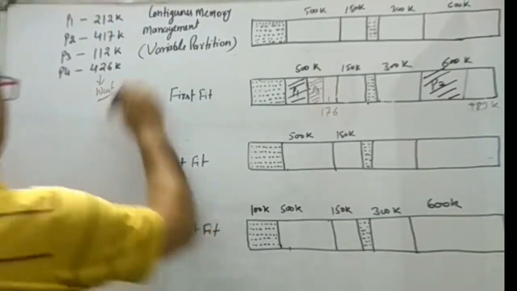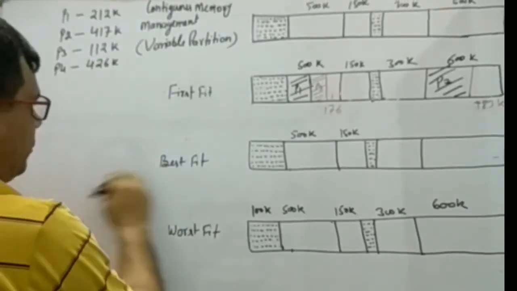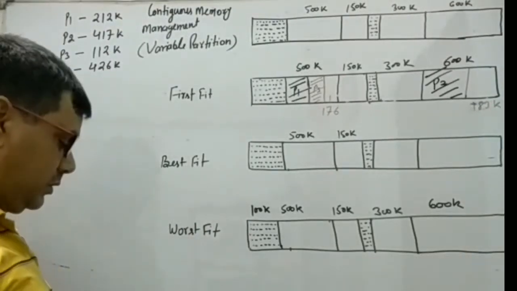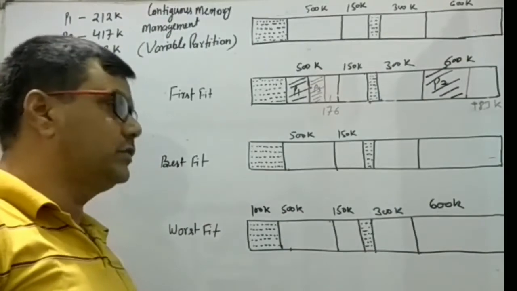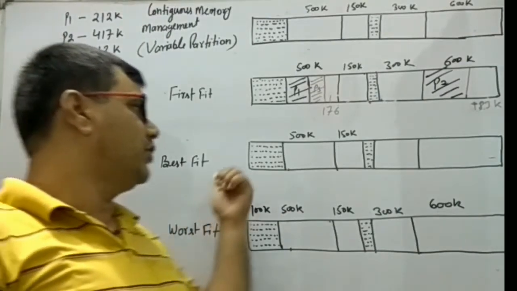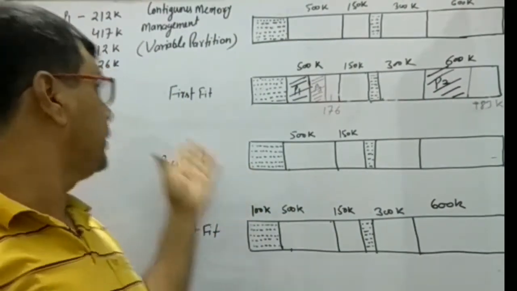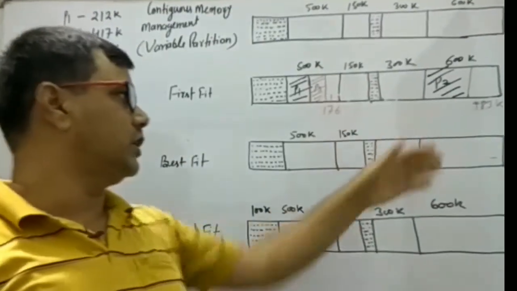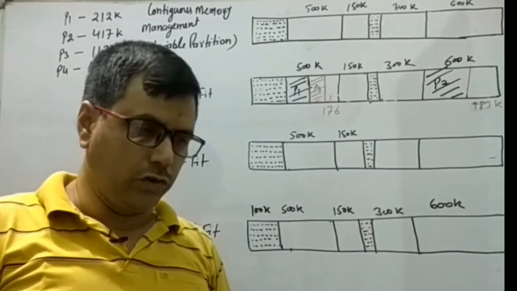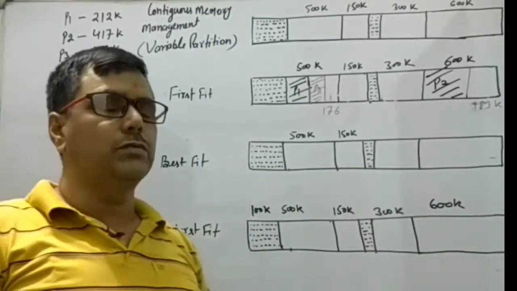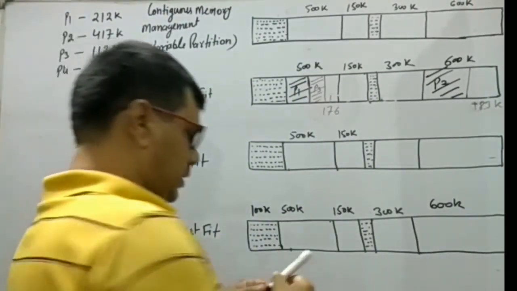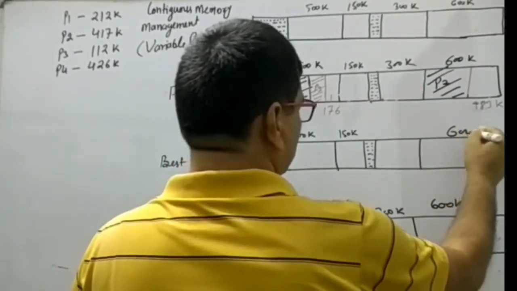Now let us understand the second strategy, best fit. As we already know, in the best fit strategy, the requesting process is allocated in the memory block in which the leftover size becomes least.